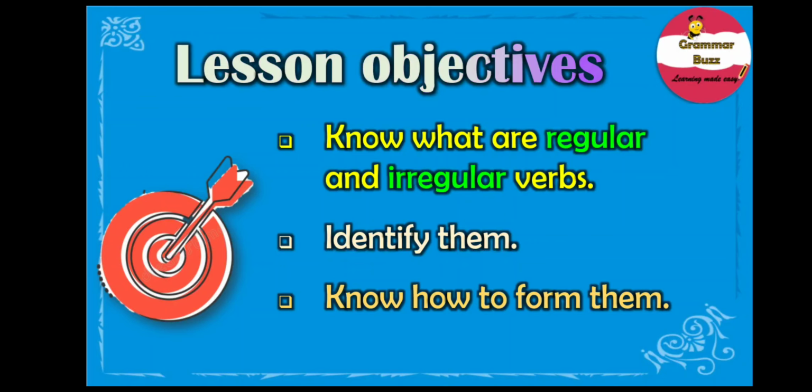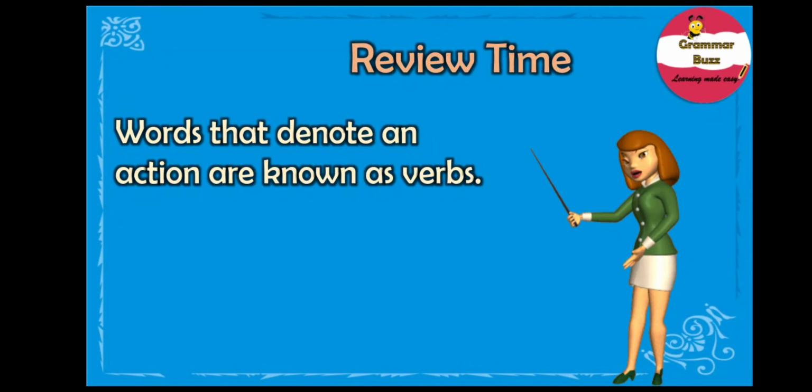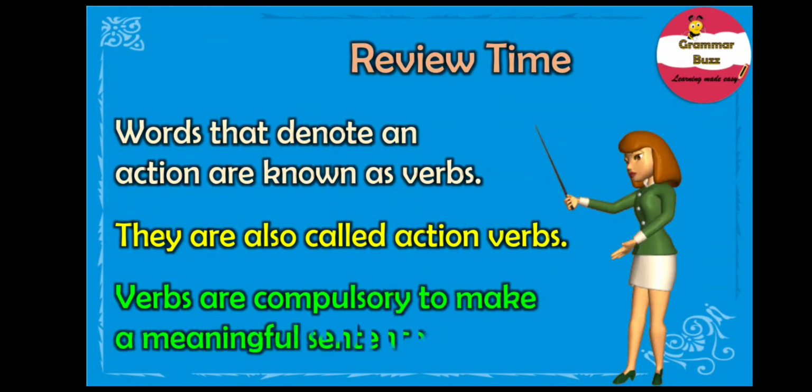So, it's time for a little revision, a little throwback time, you see. Well, we already know that words that denote an action are known as verbs. You already know that, right? They are also called action verbs because they denote actions. And verbs are compulsory to make a meaningful sentence. We can never have a sentence without verbs.